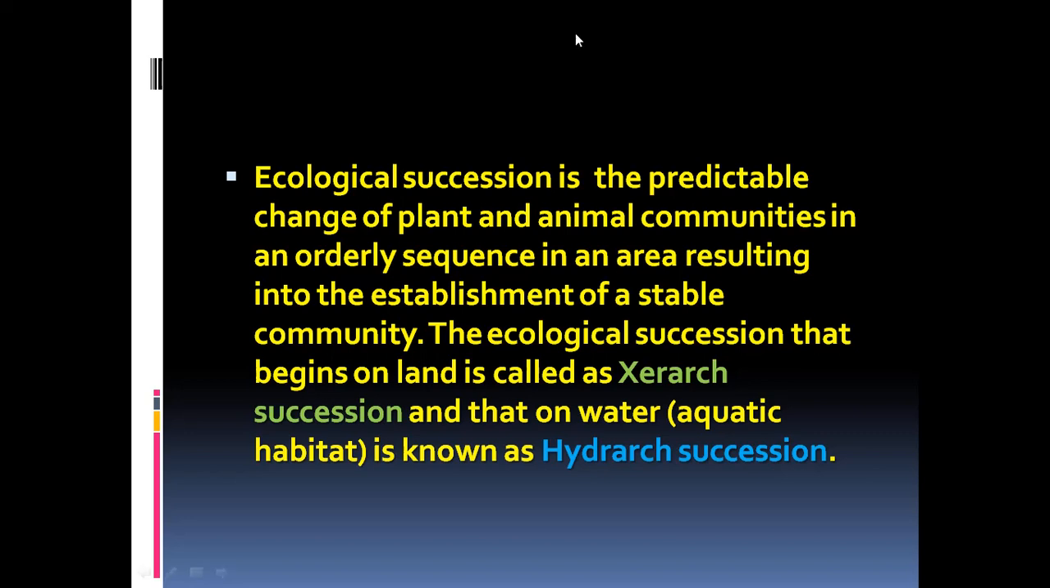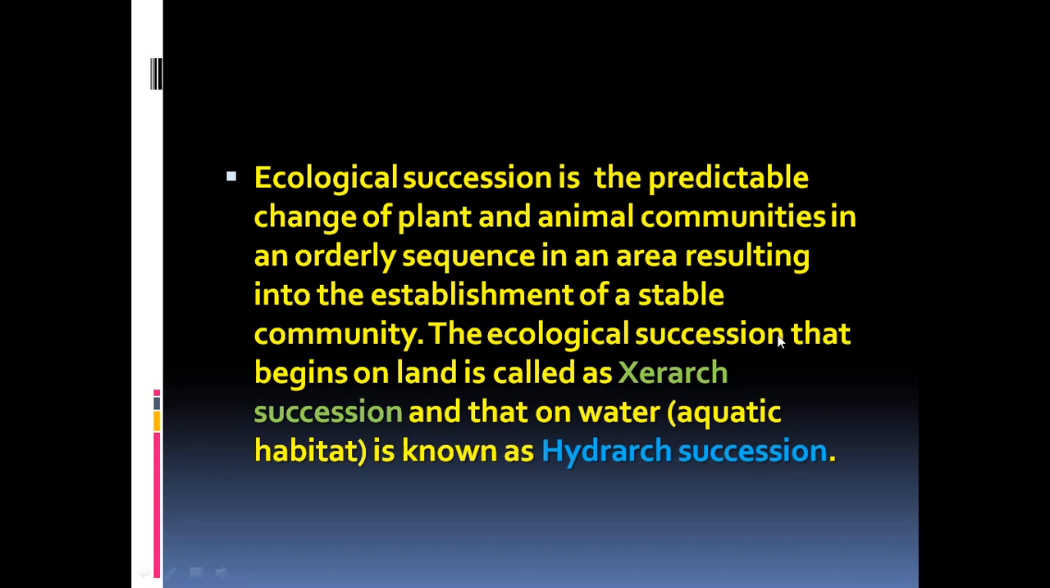So what you have to remember is it's a predictable change in the plant and animal community, okay, in an orderly sequence in a given area, ultimately establishing a stable community. So from unstable, simple community, more stable and highly evolved community will be appearing. And remember that as the plants are growing in ecological succession, along with that, the animals also go on inhabiting these places, and side by side, the animal community also shows a kind of succession there.